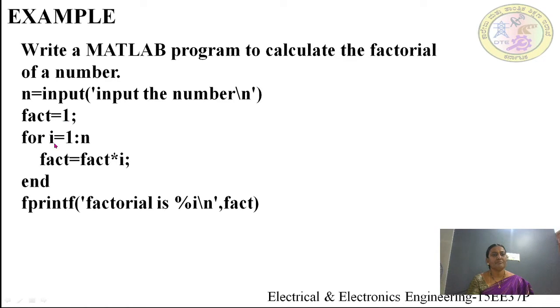For i is equal to 1 to n, fact is equal to fact into i, semicolon, and print factorial is percentage i backslash n, close the quote, comma fact, whatever the value of fact will be stored in percentage i. This is the program for a for loop.